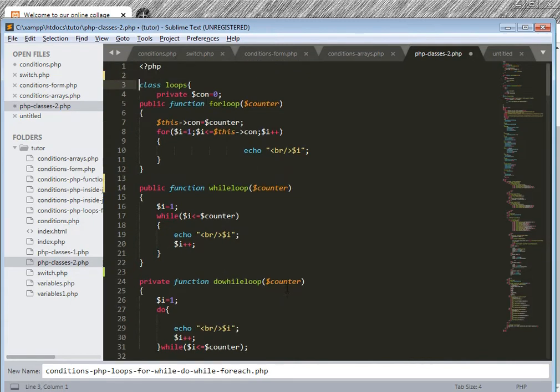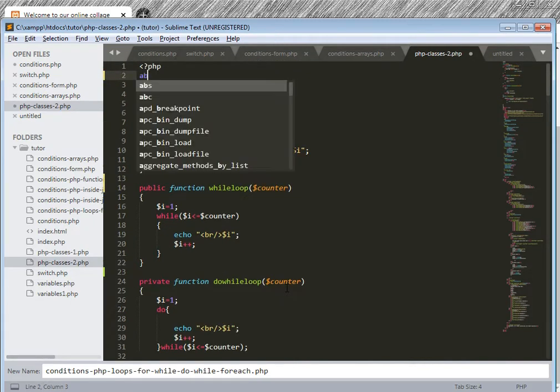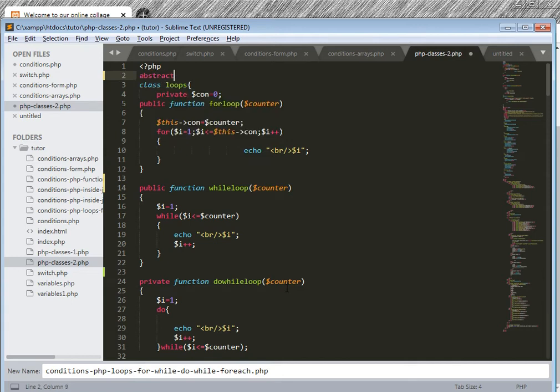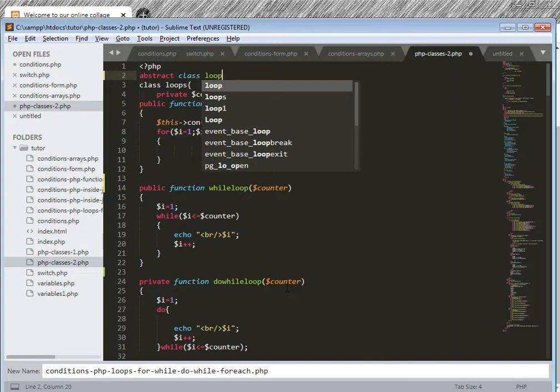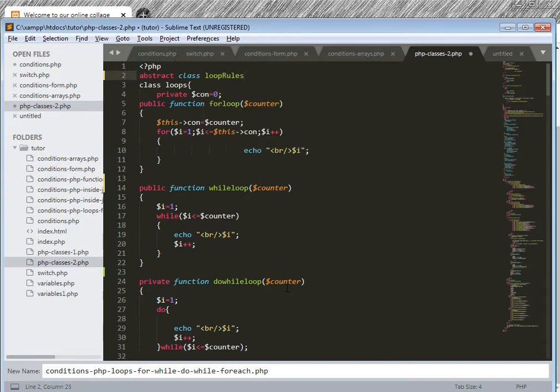Now, what about multiple classes? I write an abstract class, Loop Rules.